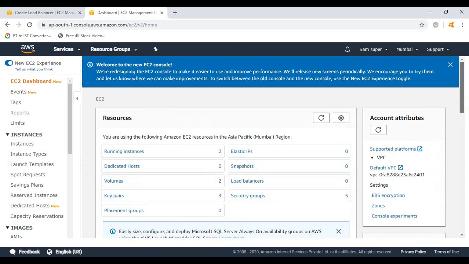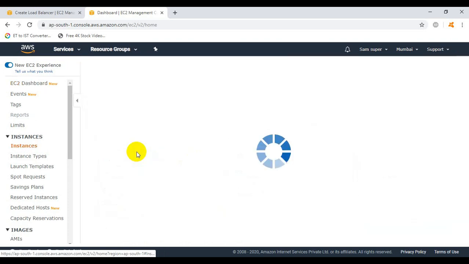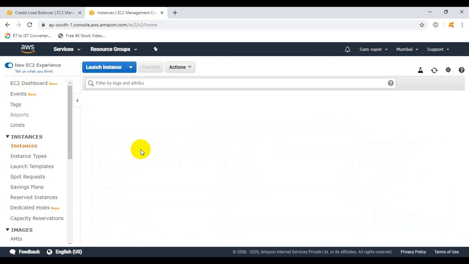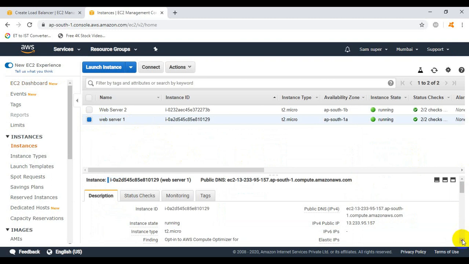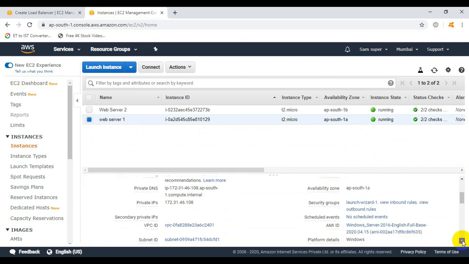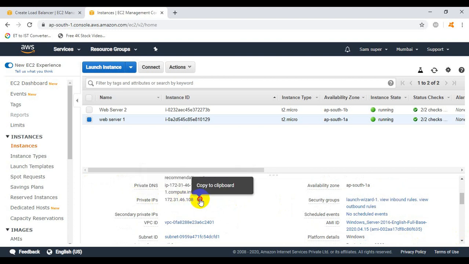Now what you can do, click on running instances, and you can see here the running instances is showing two EC2 instances because just now we created two new EC2 instances. One is the web server 1, another one is the web server 2. Now click on it. So let us see what is the private IP address of the web server 1. So you can see here the private IP address is